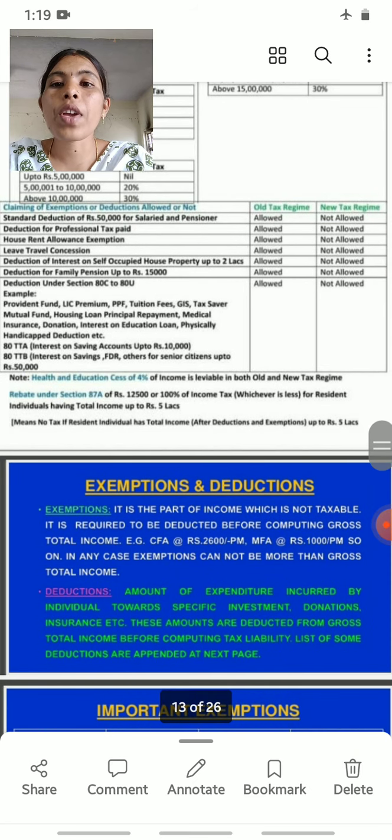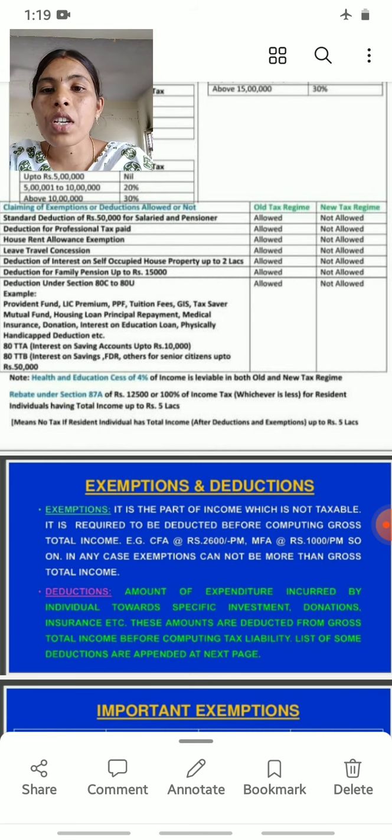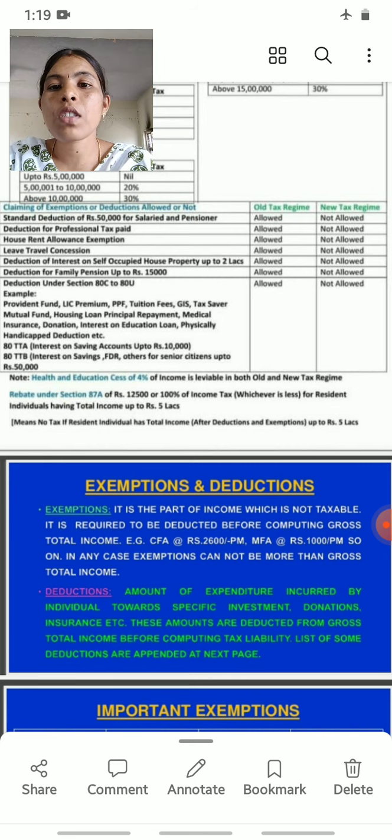Changing of exemptions and deductions, allowed or not allowed. So whether the deductions are allowed or not allowed, what are the transactions? Let's see.